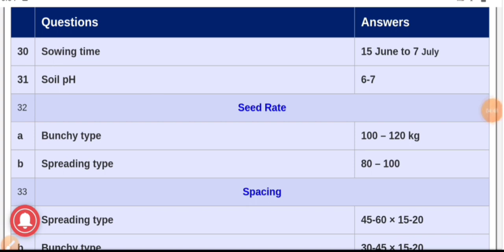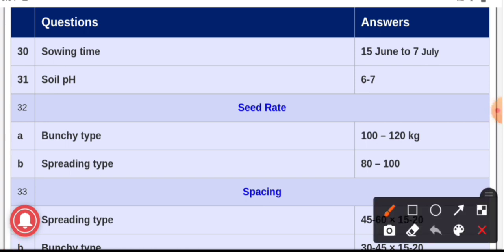Question number 30, the sowing time of groundnut. In the Kharif season, it is the third week of June to first week of July. In case of Rabi season, it should be sown in November, and if you are cultivating in summer season, then it should be the last week of December to end of January. The soil pH which is good for the cultivation of groundnut is 6 to 7.